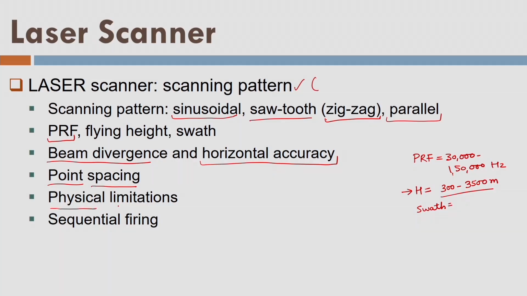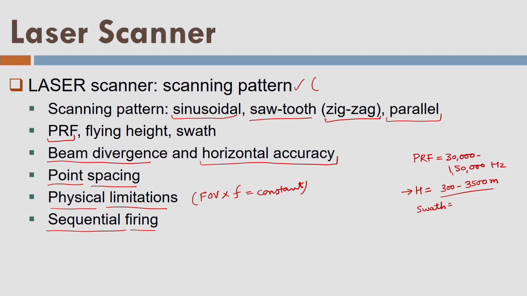Then we have physical limitation. That means FOV into scanning frequency equal to constant. So that is the physical limitation here. And then we have sequential firing. So that is another limitation we should always consider. What is the meaning of sequential firing and what is the impact of that?